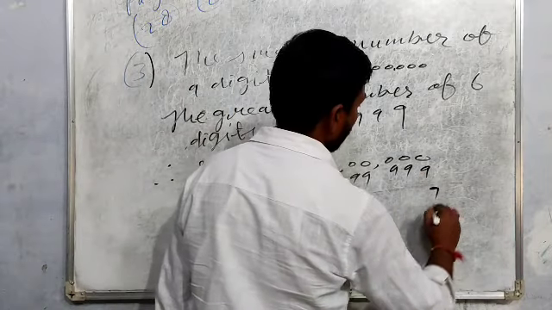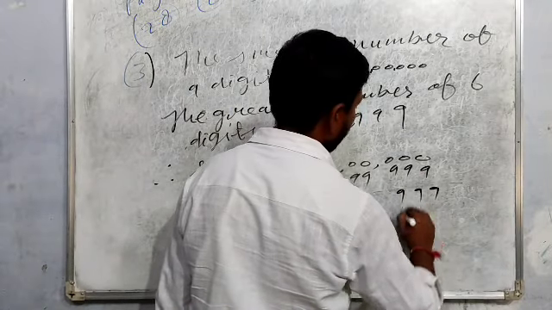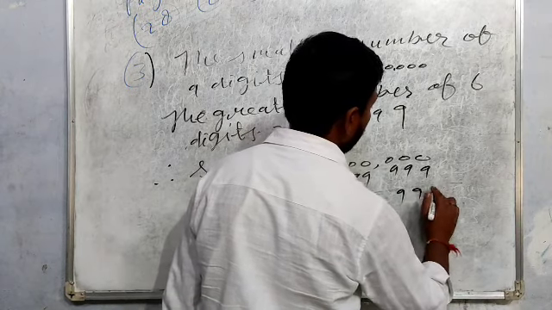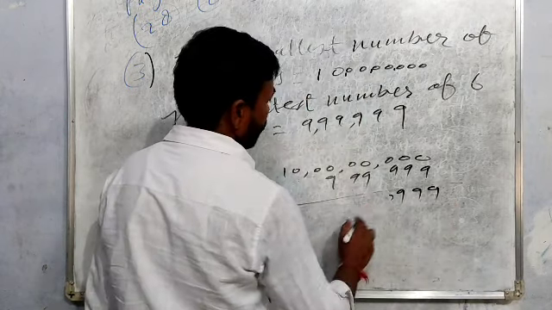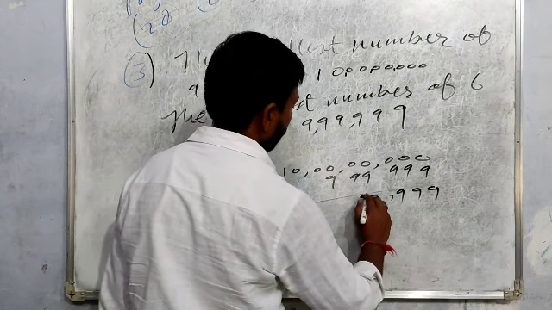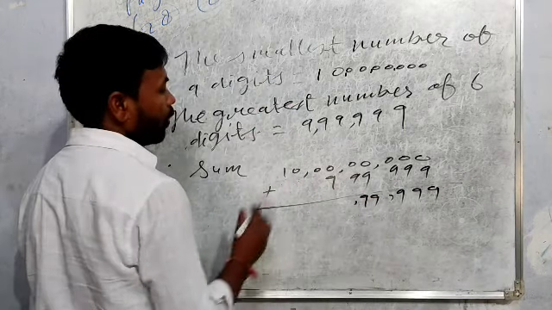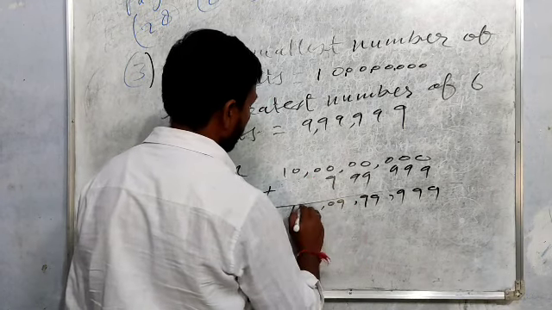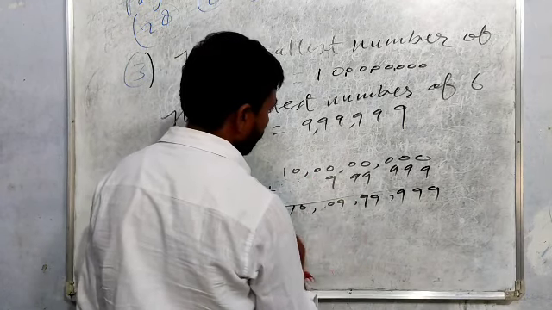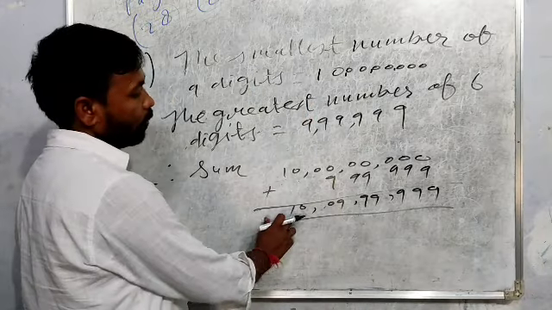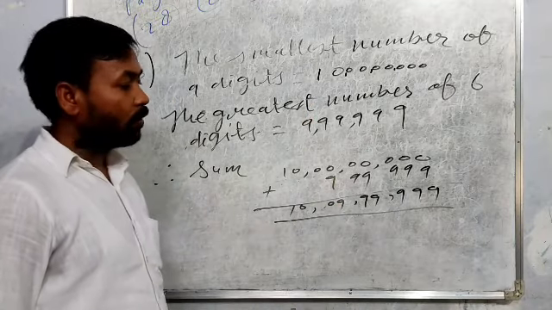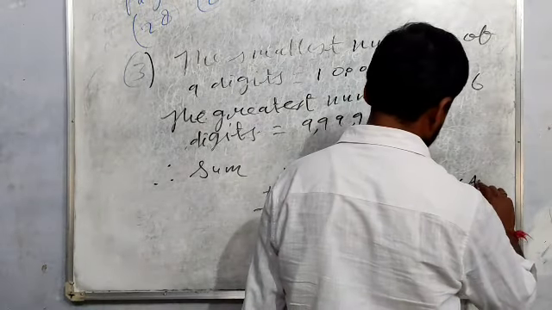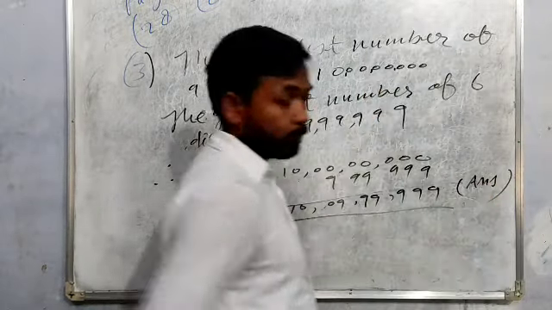Just this will be 9, 9 and 9, then 99,000 and 9 lakh, 0, and then 10 crore. So your answer will be 10 crore 9 lakh 99,999. So this is the answer.